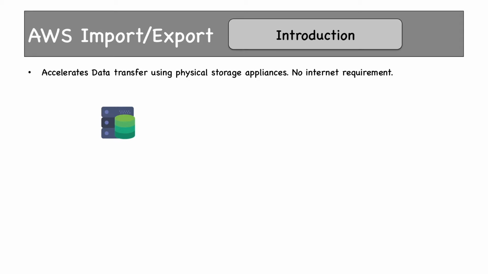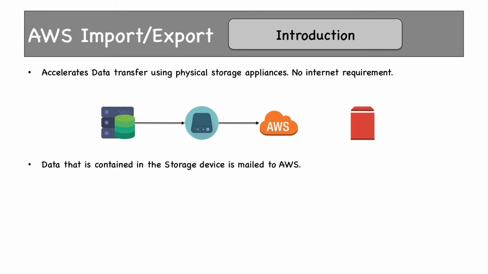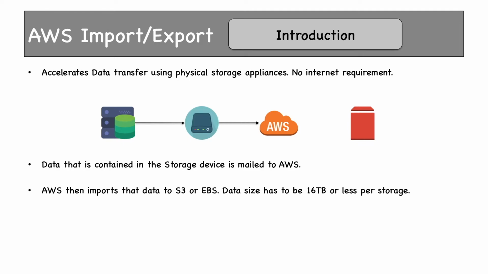This is our server which has storage attached to it. And we can send this storage device to AWS. Once it reaches the AWS location, we can import it to either S3, Glacier or EBS volumes. Data contained in a storage device is mailed to AWS, as I said earlier. AWS then imports that data to S3 or EBS. Data size has to be 16 terabytes or less per storage device. If your data size is more than 16 terabytes, then you'll have to send multiple storage devices. You have to create jobs for each of the storage devices so that you can import data from that storage device to S3.